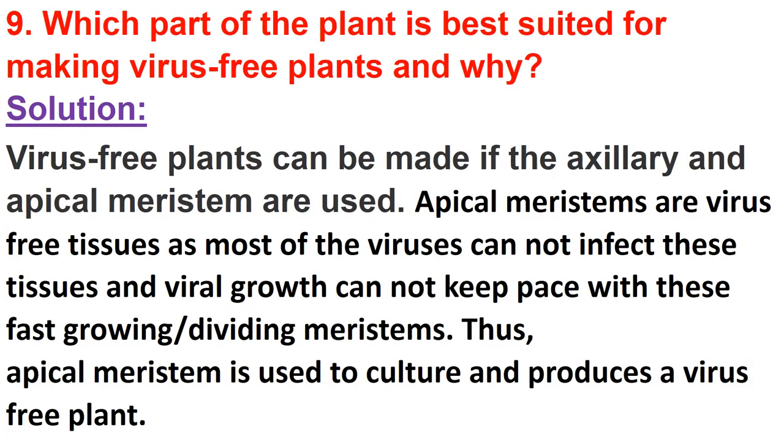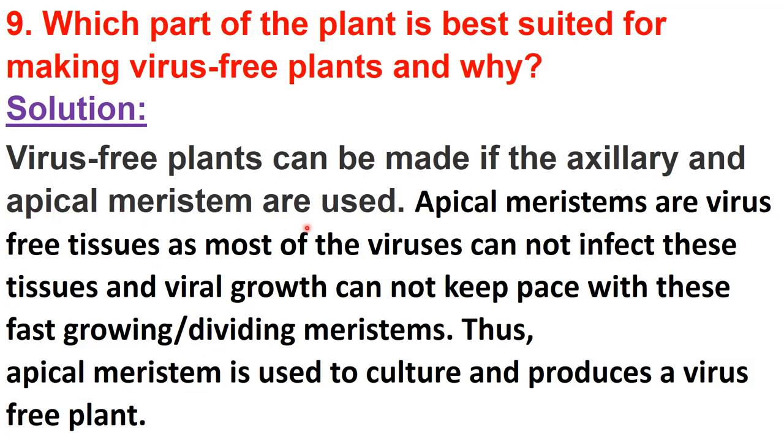And this is NCERT question number 9, which part of the plant is best suited for making virus-free plants and why? So virus-free plants can be made if the axillary and apical meristem are used. So both types of meristem can be used here, apical or axillary. Axillary meristems are found in the axil of the leaf, and apical meristem from the apex of root or shoot can be used here.